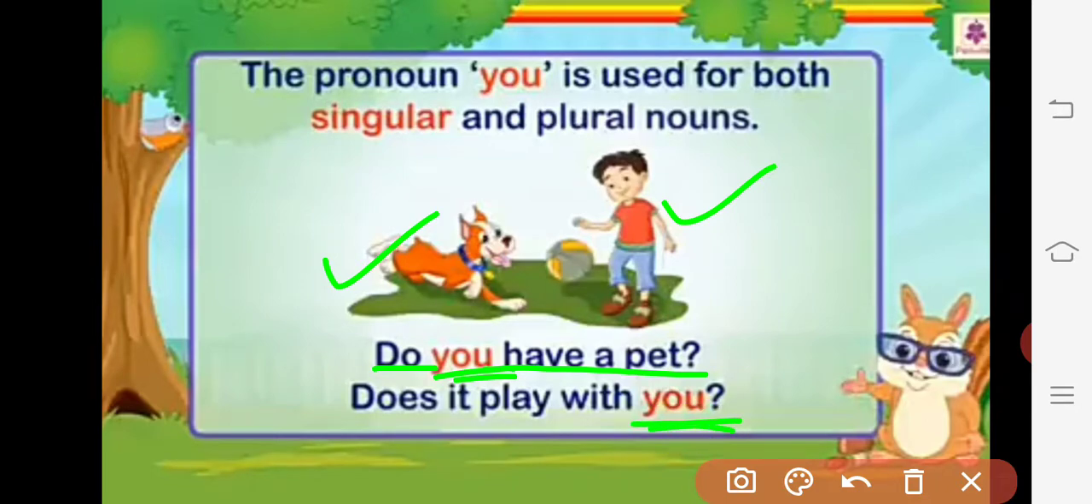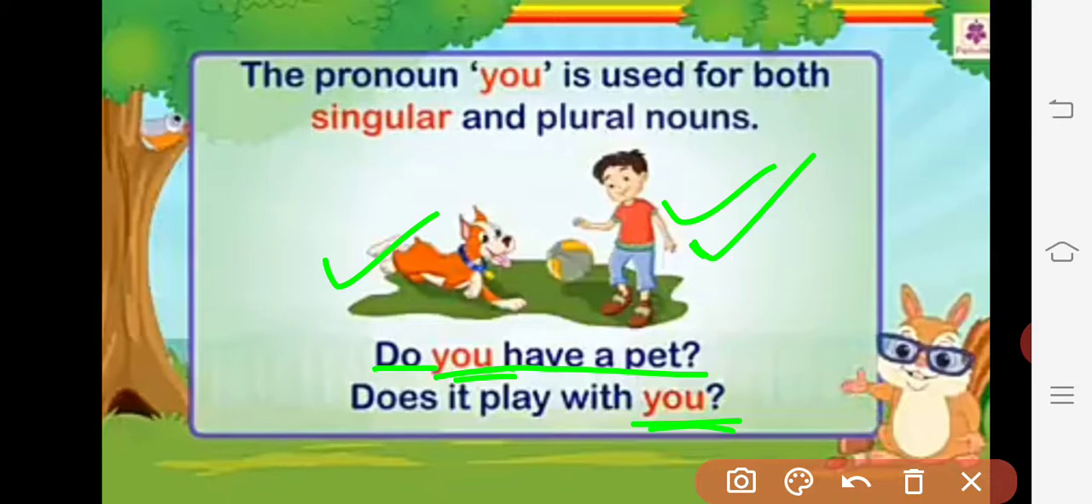Does it play with you means here we are talking about only one person, that is that boy, okay? And what is being said? Do you have a pet? Does it play with you? Like this, only one person is there, but we are talking with the pronoun you, okay? So have you understood the singular also and plural also? If we have to use that pronoun for the plural one, we can use that you, no problem. And even if you have to use it for the singular noun, then you can use the same pronoun, that is you, for the singular noun also.